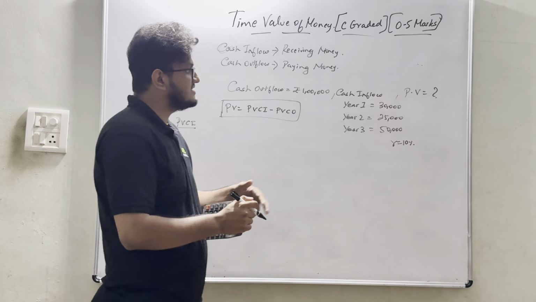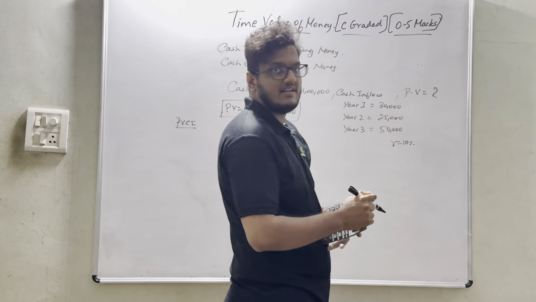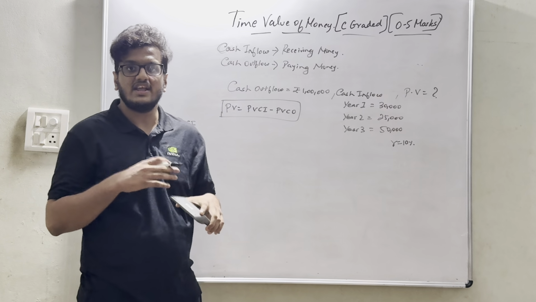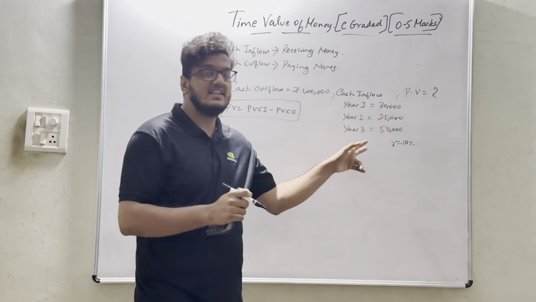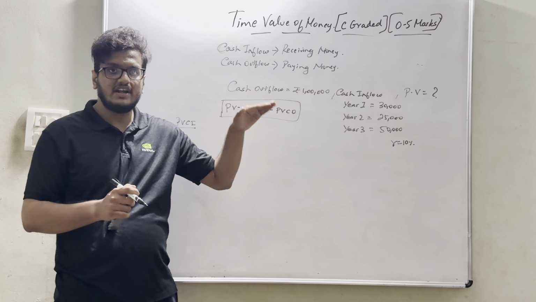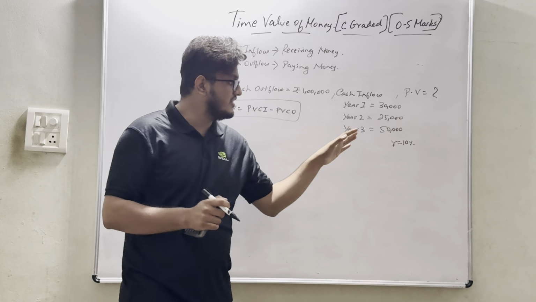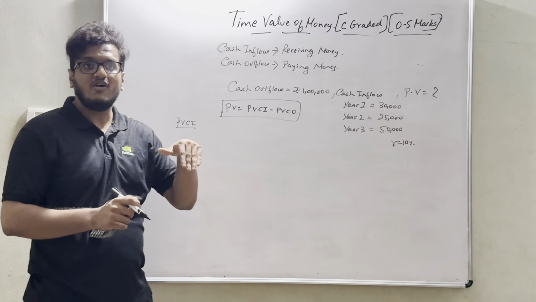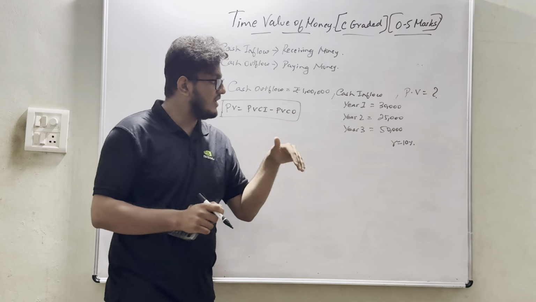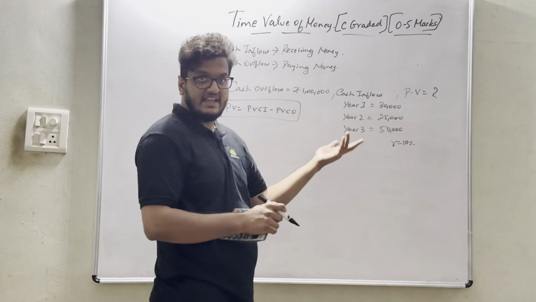Present value of cash inflow is nothing but, if in year 1 I have rupees 30,000 and have not invested it anywhere, what will be its value after the end of year 3? Year 1 is nothing but end of year 1, year 2 is nothing but end of year 2, year 3 is nothing but end of year 3. So 30,000 I have at the end of year 1. What will be its value at the end of year 3?